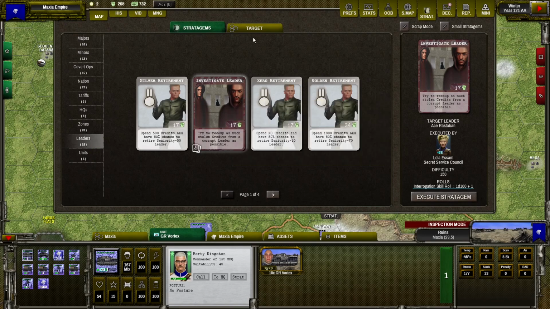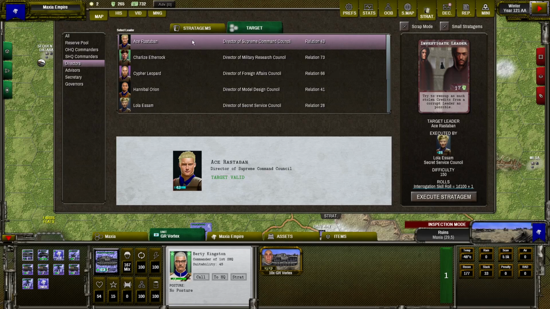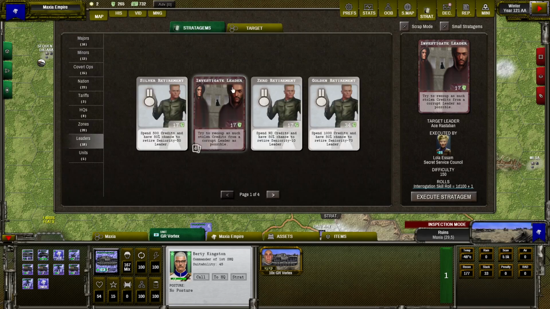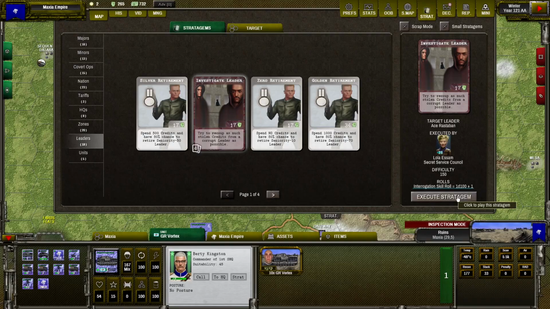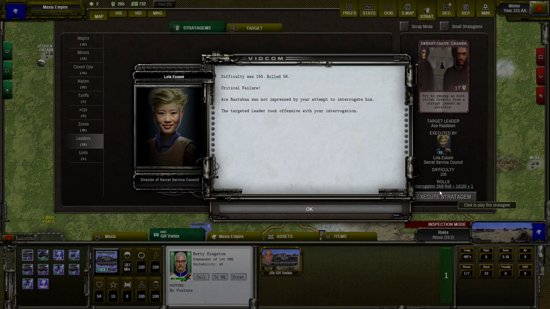So if we think that somebody has stolen money and we would like to get the money back, I can try to investigate the leader. But if the roll is unsuccessful, then the leader can decrease the relation from 43. We will see if this will be successful or not. No, it's a failure. So it's unsuccessful.